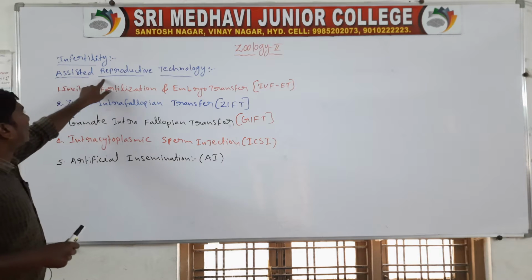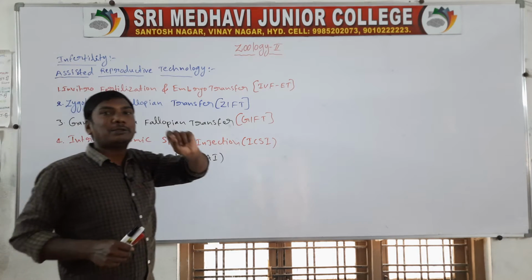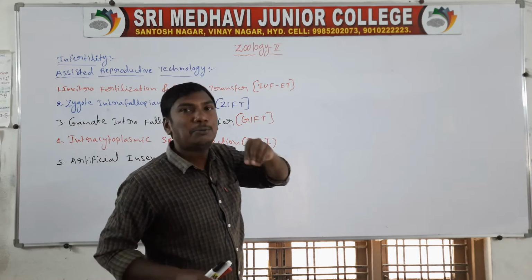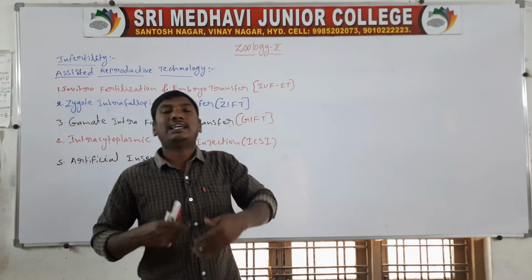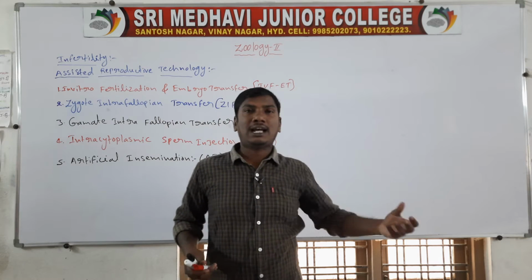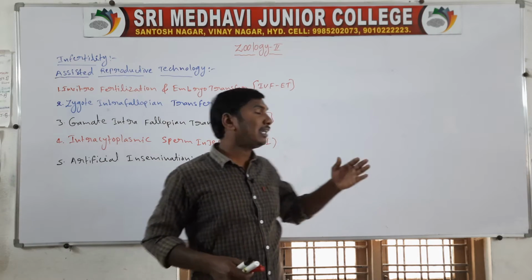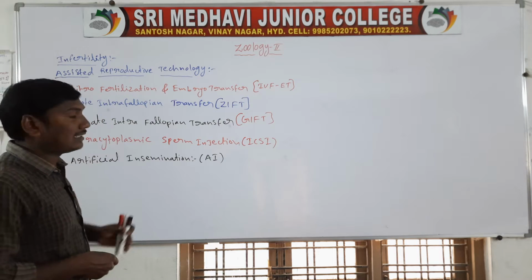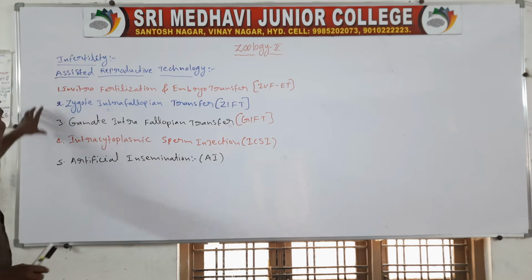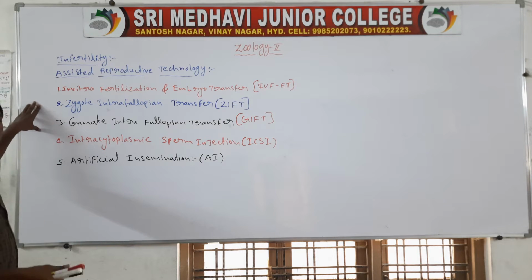Assisted reproductive technology means that by using medical technology, couples can have pregnancies. In this technology, there are five types of techniques, and these five techniques lead to pregnancies.